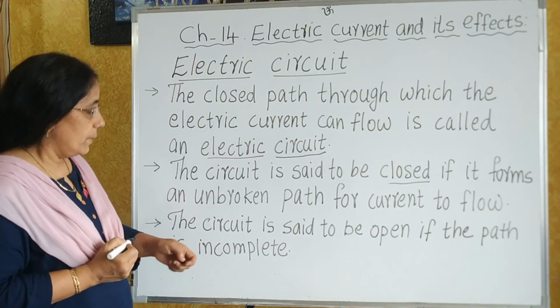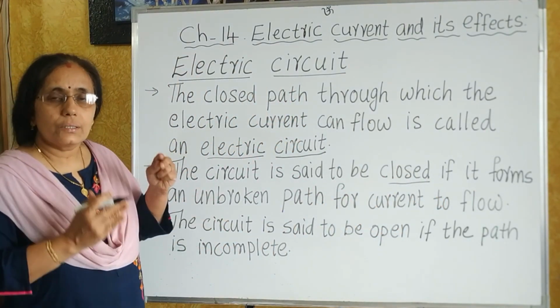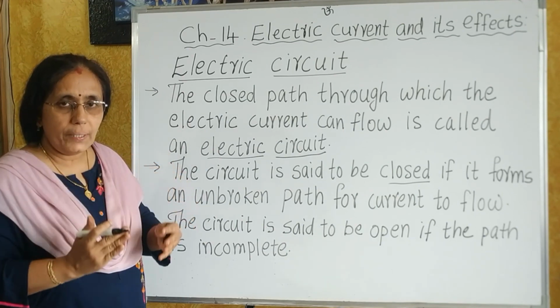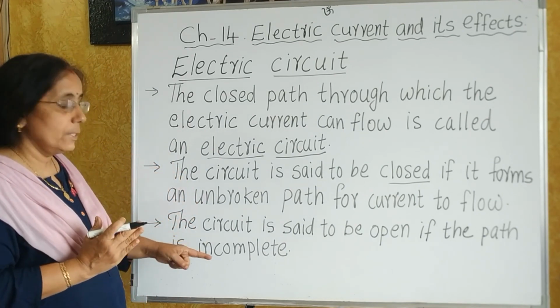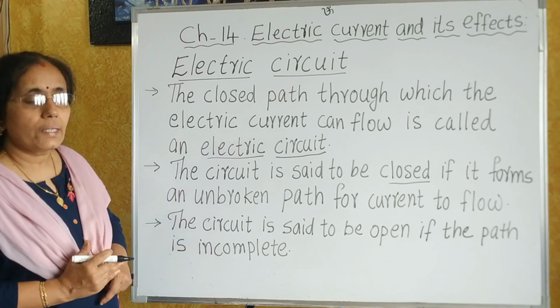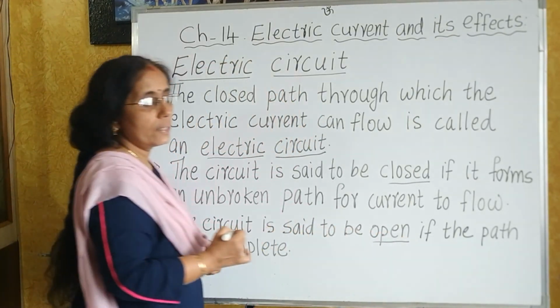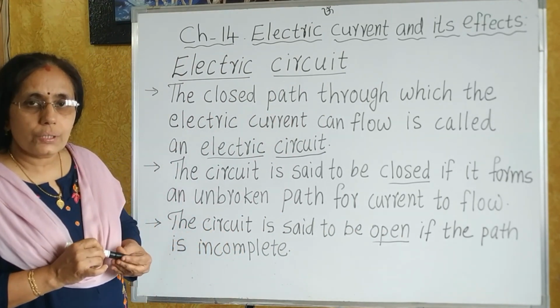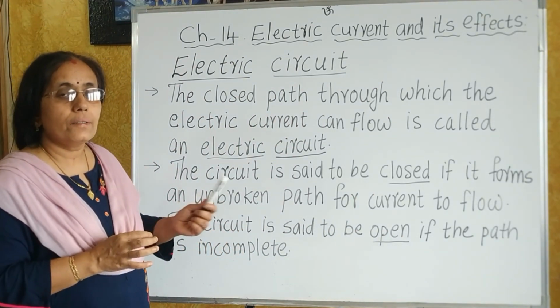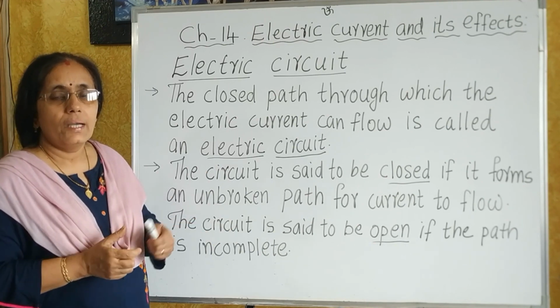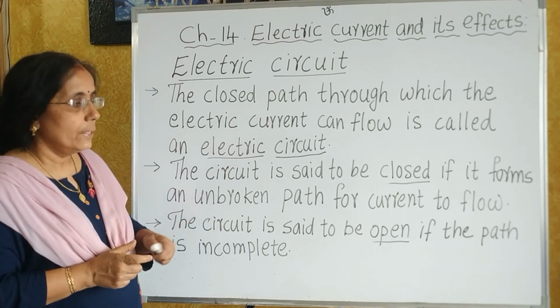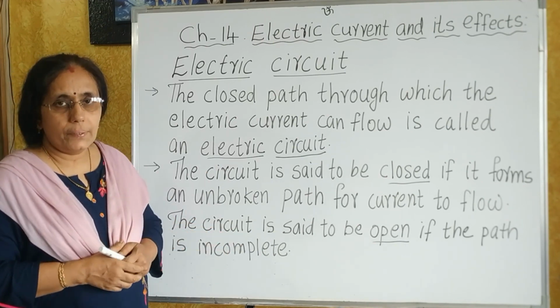In the same way, if the circuit does not have a complete path, or if it is an incomplete path, then the circuit is said to be open. So when do we say that a circuit is closed? If it forms a complete path, and it is said to be open if the path is incomplete.